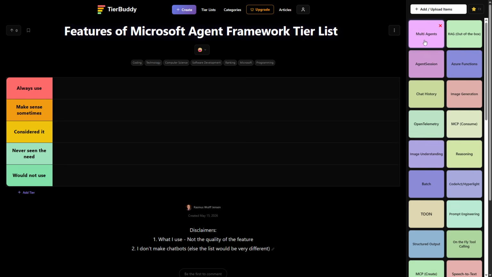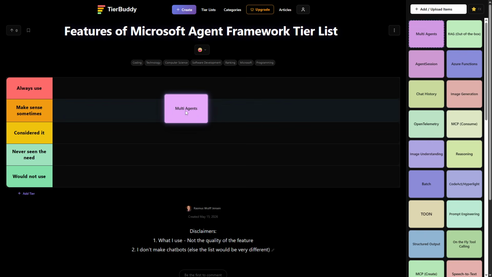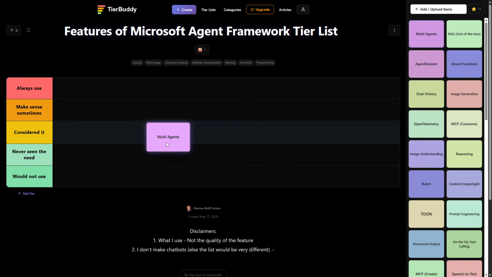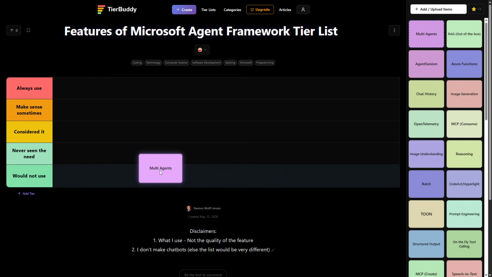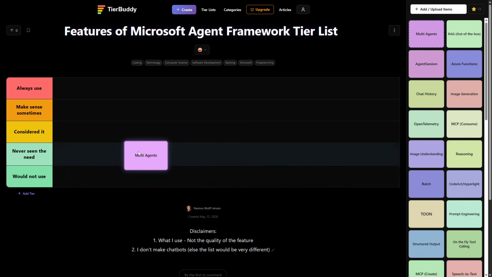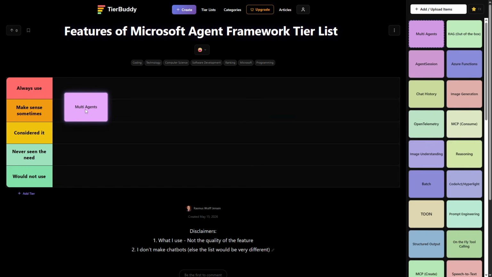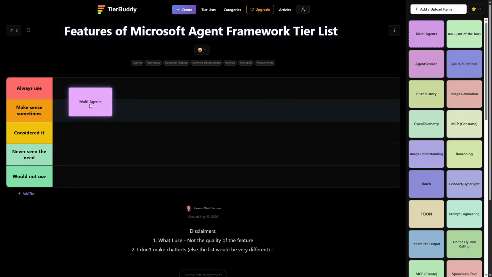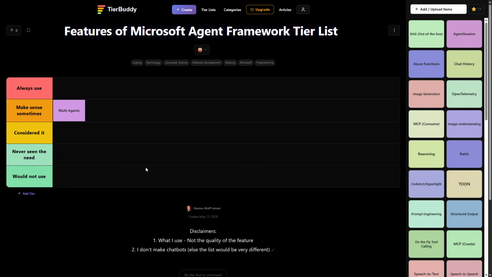So let's get going. The first one we have is multi-agents, meaning that you take multiple agents and chain them together, have an intent agent, and then let others do stuff or make one agent into a tool of another. I sometimes use this, but not very often. I do the intent agent a lot, but not the agents as tools. So I think we should put it up and make sense sometimes.